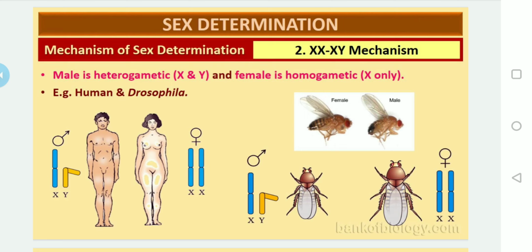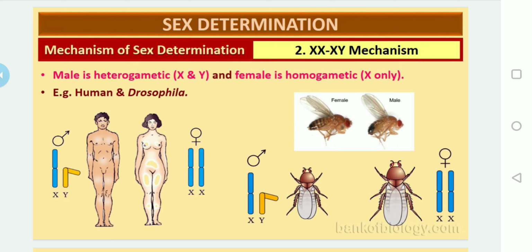The fusion of 3A plus X with 3A plus X gives 6AA plus XX, the female. Whereas if 3A plus X fuses with 3A plus Y, it gives rise to the male. This is how we can see the XX-XO and XX-XY types of sex determination.